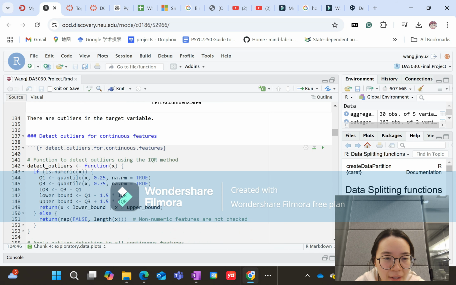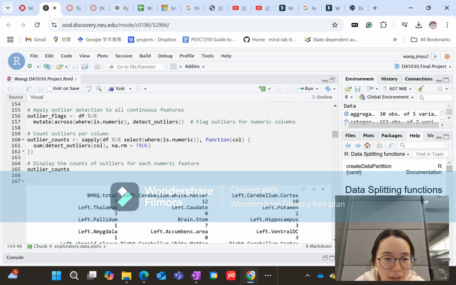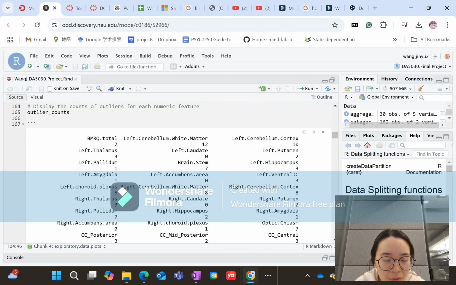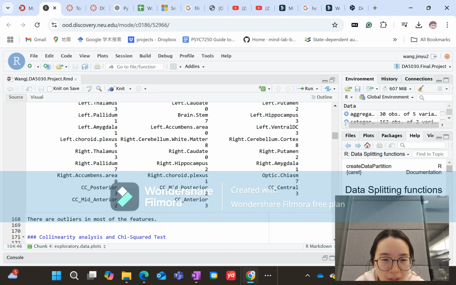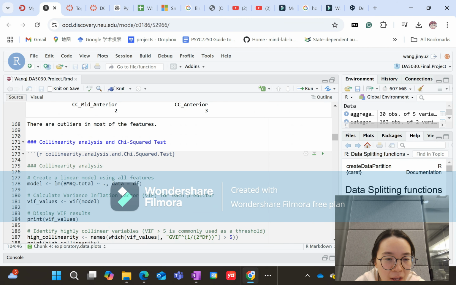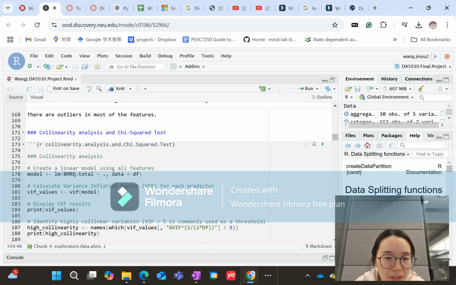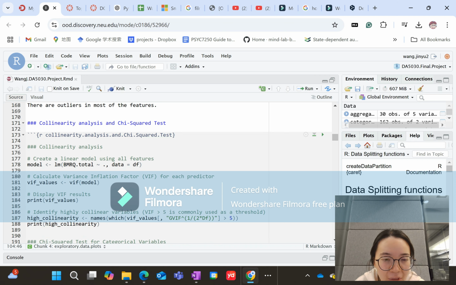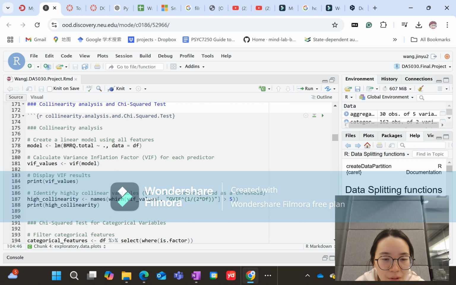I also checked the outliers using the IQR method, and the results show some features have outliers. Then I calculated the variance inflation factor for each feature to test their collinearity, and also did a chi-square test for the categorical features.